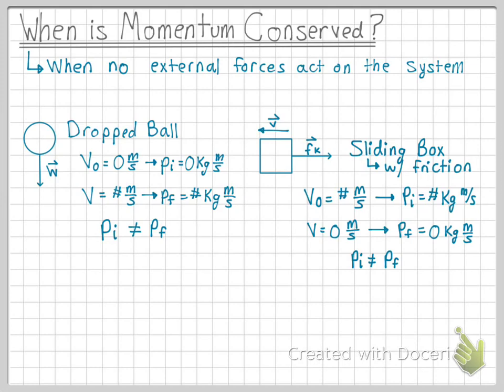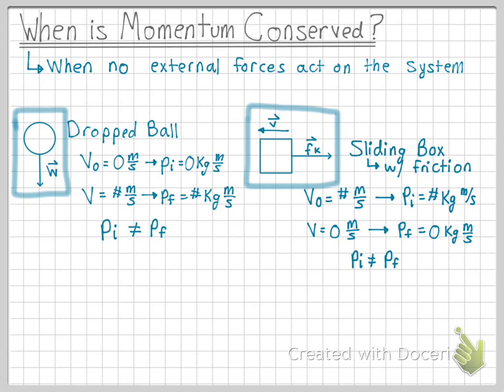In these examples before, we said that the system was just simply a box falling and the ball that was falling and a box that was moving. Those were the only two objects that we looked at. The ball had a weight force, which was an external force because it exists because of Earth. And the box had an external friction force, which is an external force because it exists because of the table.